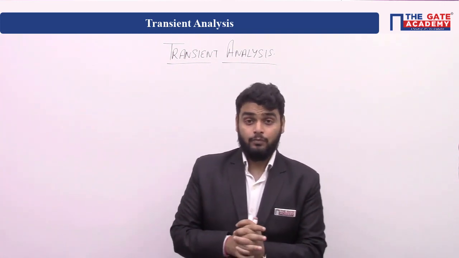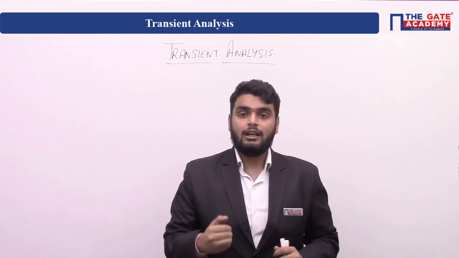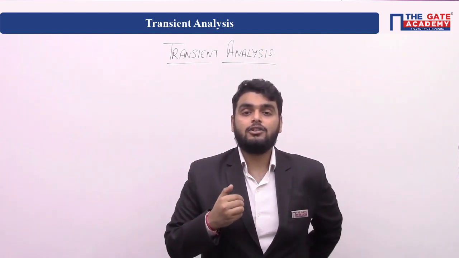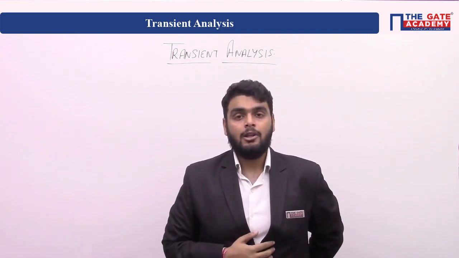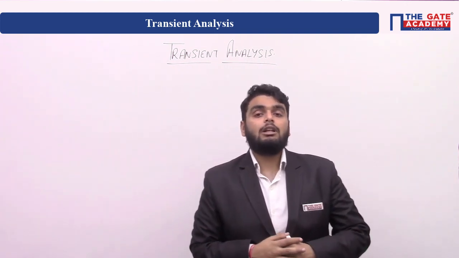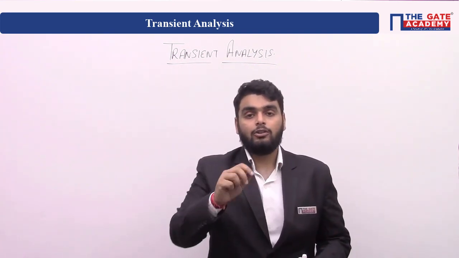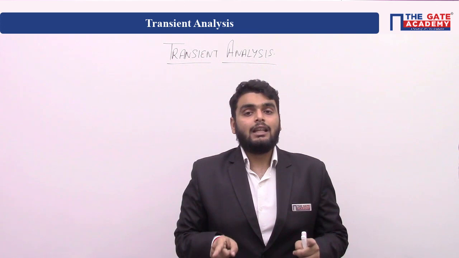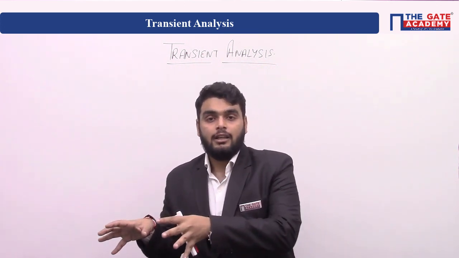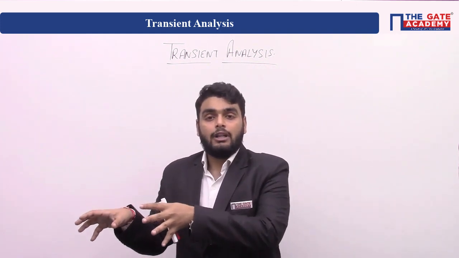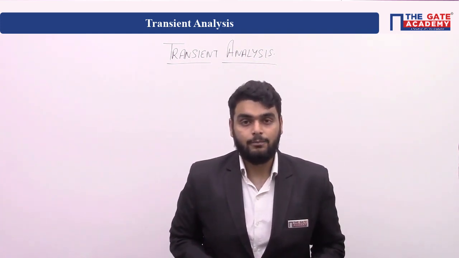So, why does this transient occur? Transient occurs only in a network if you have energy storage elements, for example, inductor and capacitor. Because in transient, actually, energy will be transferred from one element to another element. And when the energy transfer has finished, we get a steady state, which is a state of rest. And in a steady state, your working will actually start.